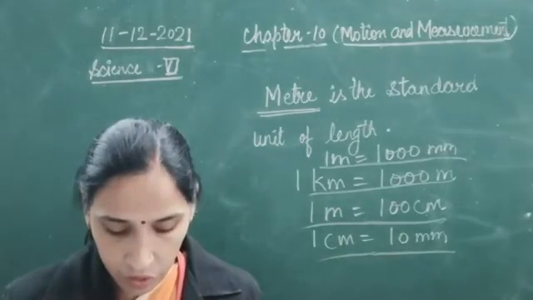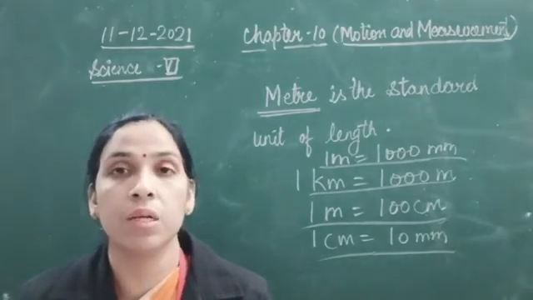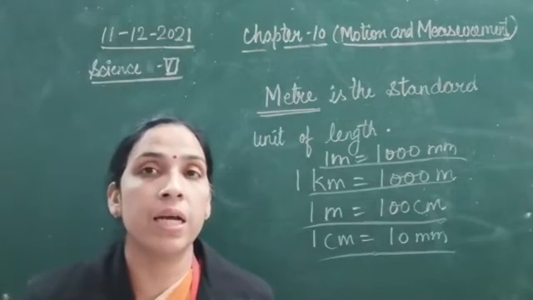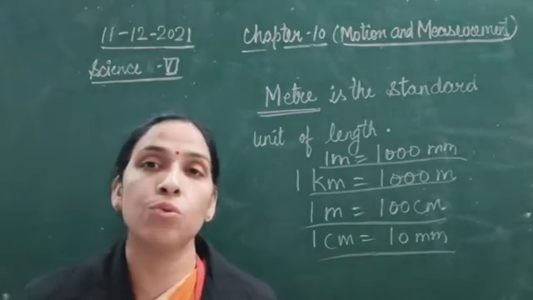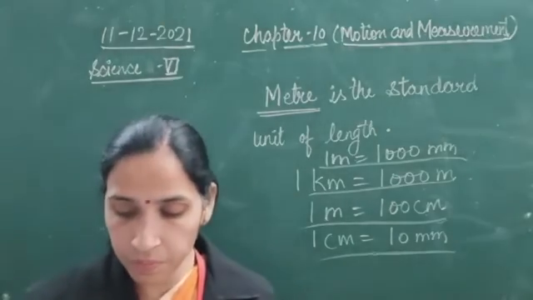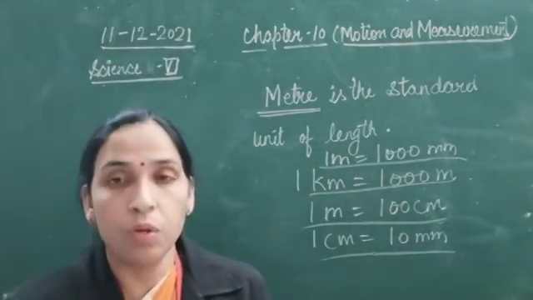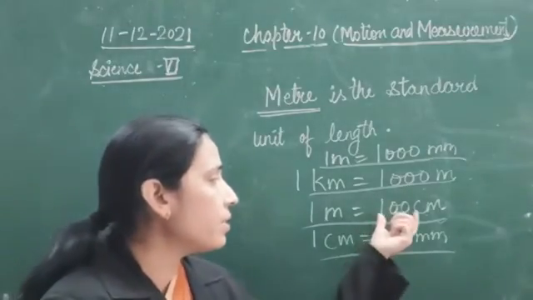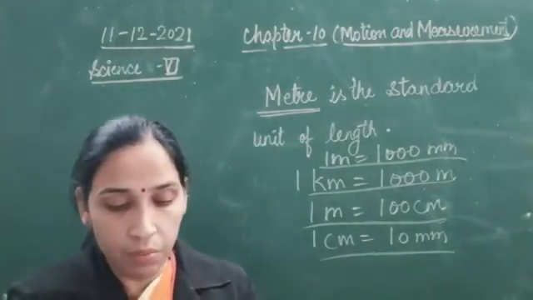A meter scale is graduated or marked in 100 centimeters, and every centimeter is further divided into 10 divisions. From 1 centimeter to 2 centimeter, again we have 10 divisions. These 10 divisions are millimeters. So what we remember here is, 1 meter is equal to 100 centimeter and 1 centimeter is equal to 10 millimeter. That is very important.